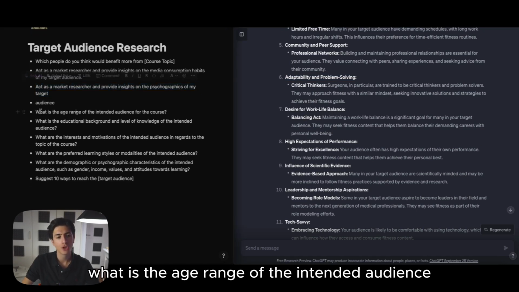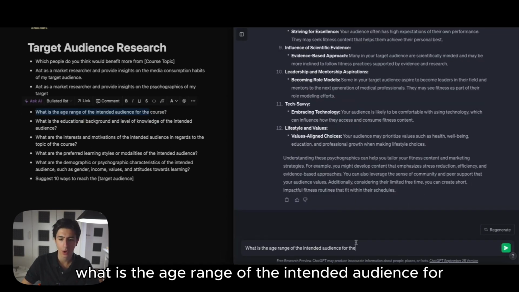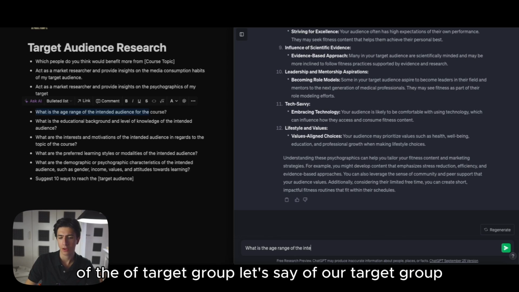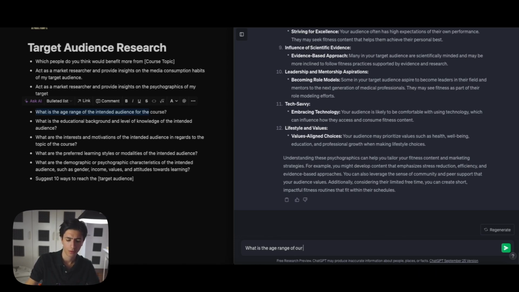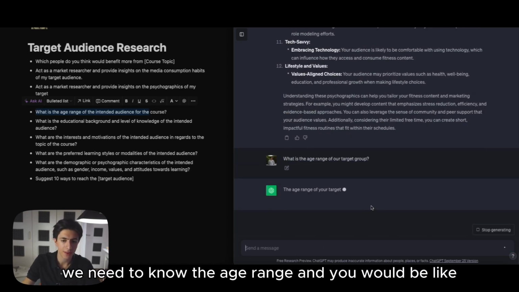What is the age range of the intended audience of our content? So let's copy this, paste. Okay, what is the age range of our target group? Obviously, we need to know the age range.